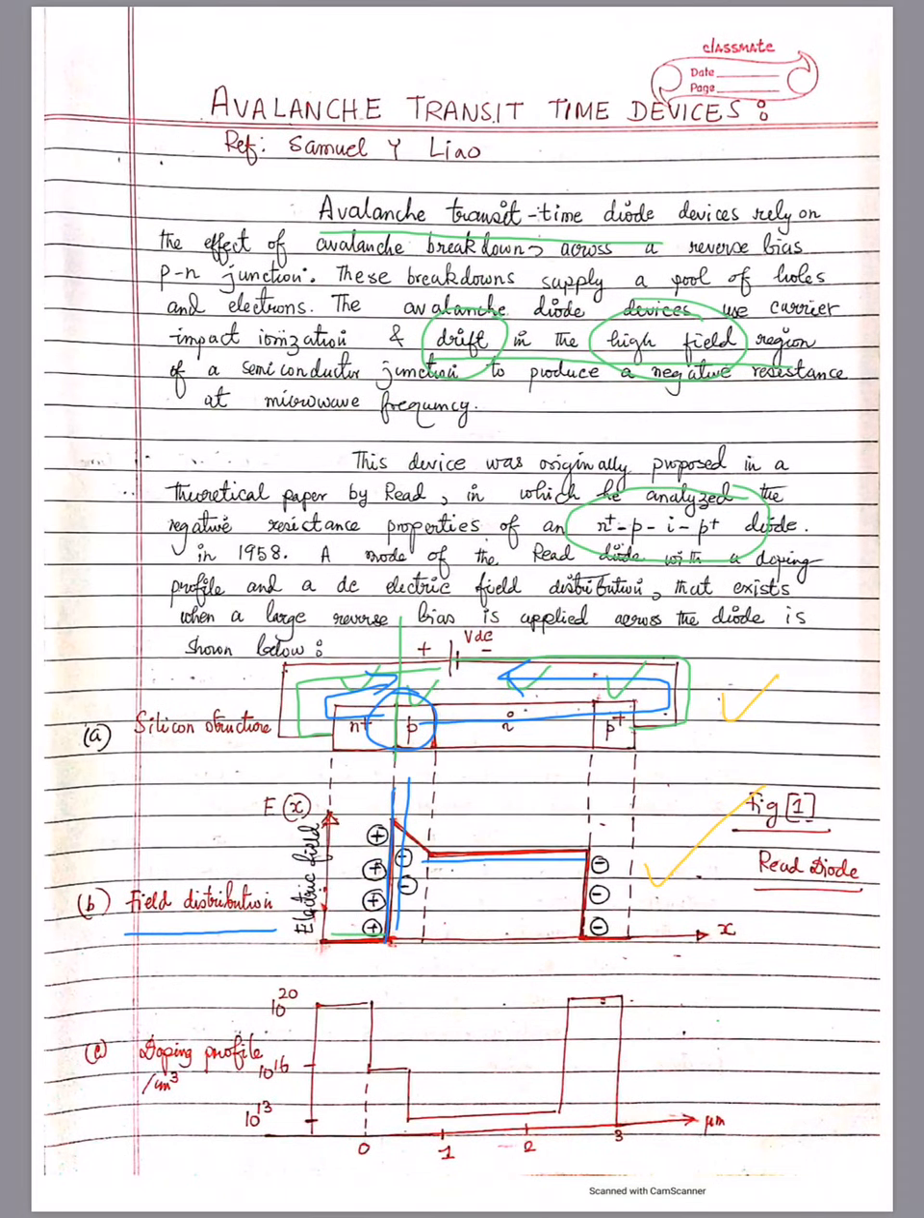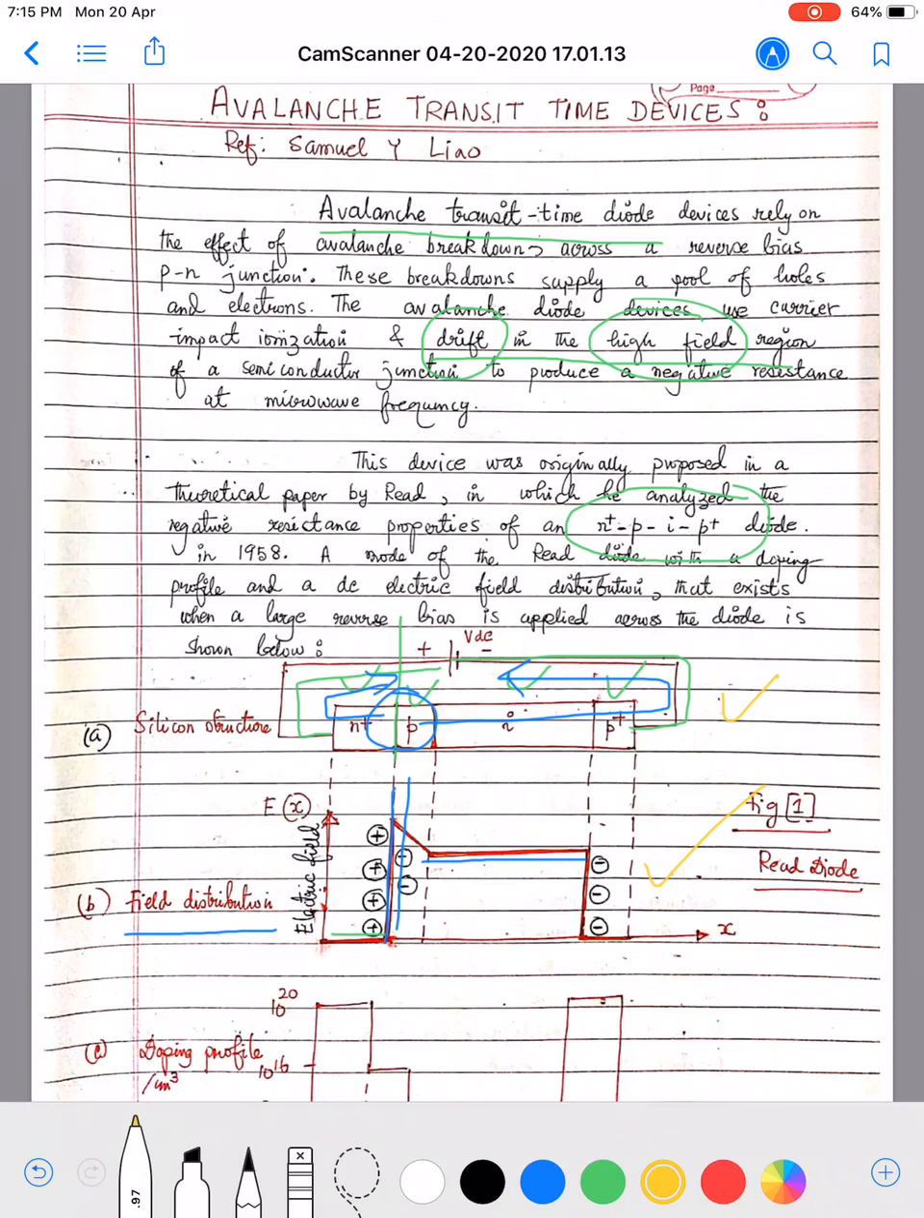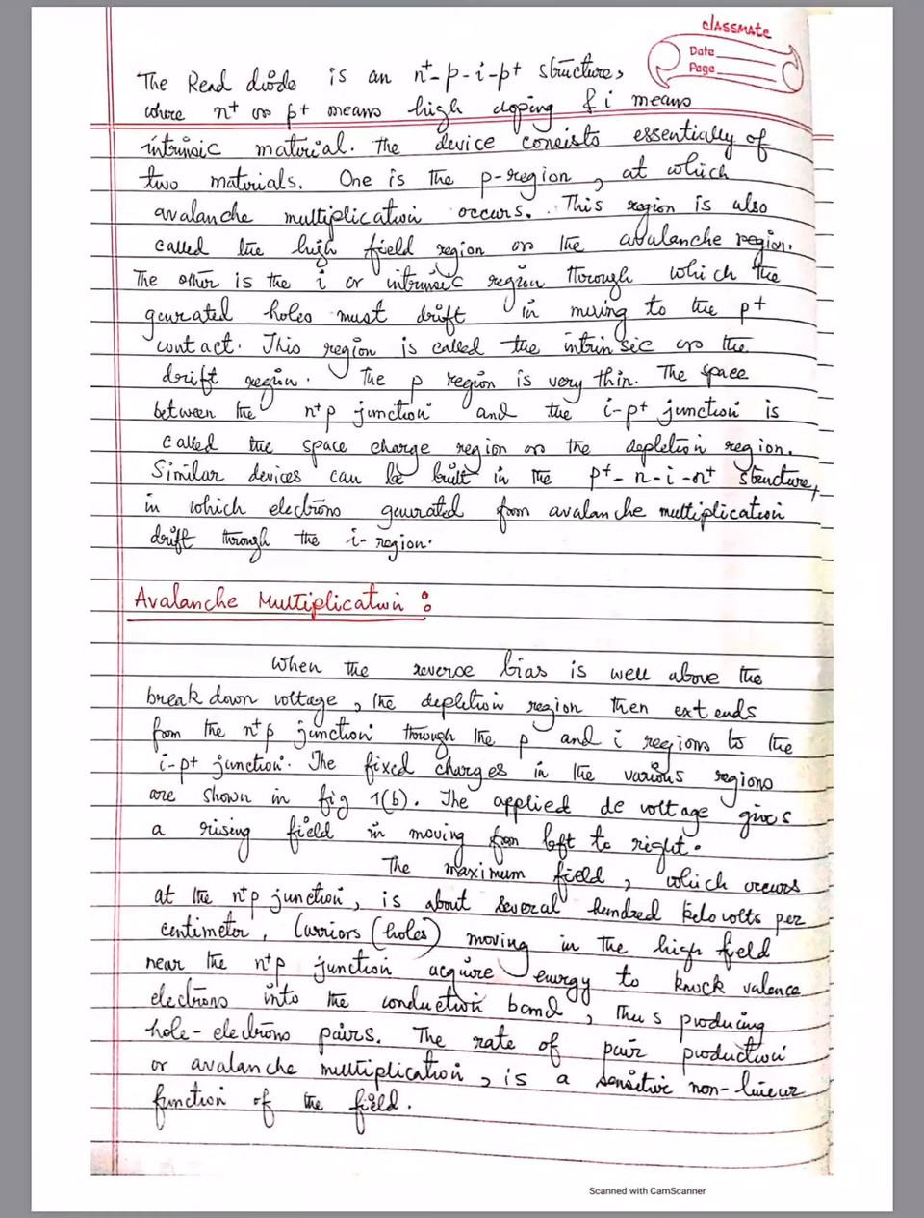So see, this consists of two regions. One is the P region over here and the other is the high field region over here. This is region 1 and this is your region 2. This region is also called the high field region or the avalanche region.